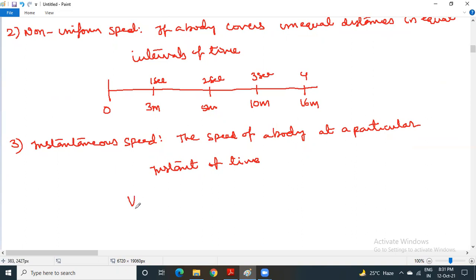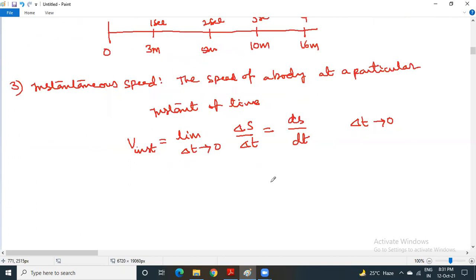So V instantaneous is equal to limit delta t tends to 0, delta S by delta t. This can also be written as ds by dt. There is a provision that if delta t tends to 0, it is going to be minimum, then delta S and delta t can be replaced with ds and dt. This is instantaneous speed. It is part of average speed.